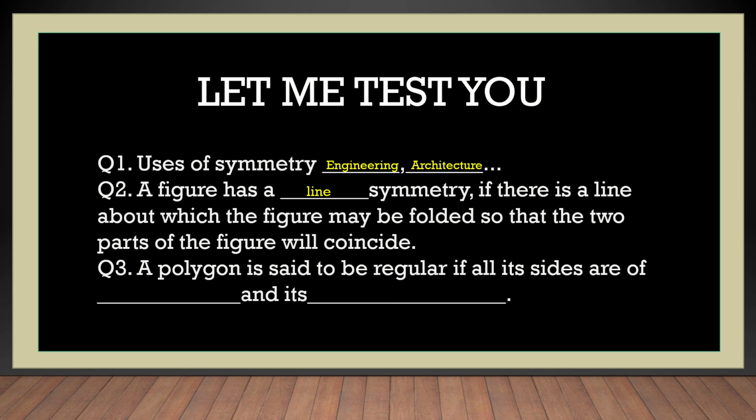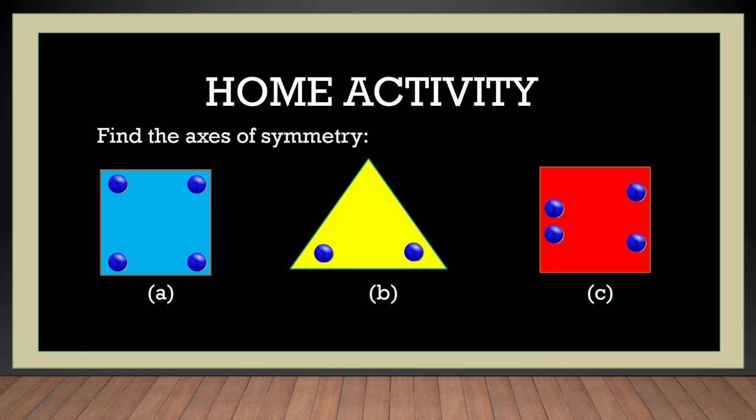The third question: a polygon is said to be regular if all its sides are of dash and its angles are of dash. Equal length and equal measure. Yes, very good. Now this is a home activity. You have to do it at home. Find the axis of symmetry. You have to find the maximum number of axes of symmetry or lines of symmetry.